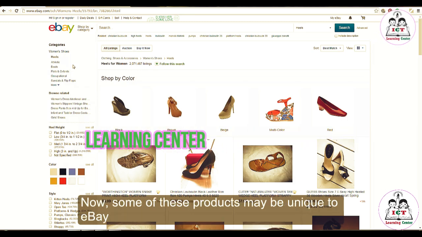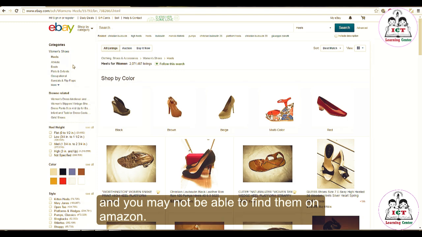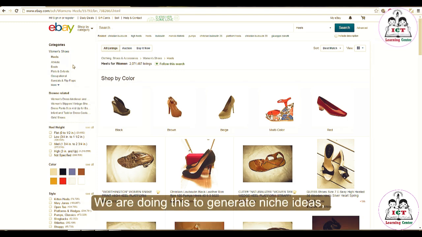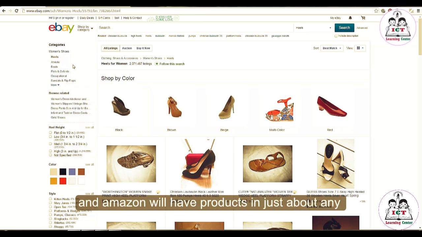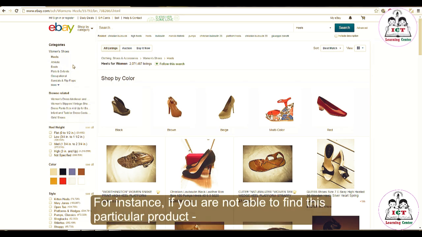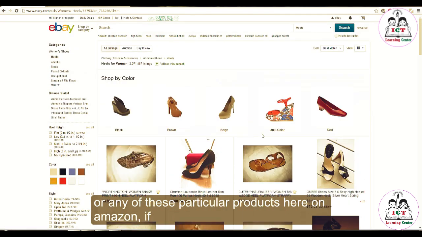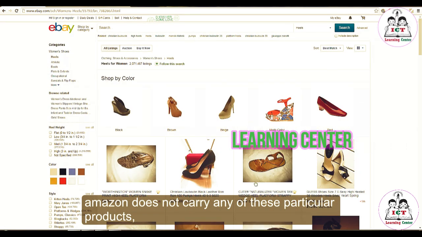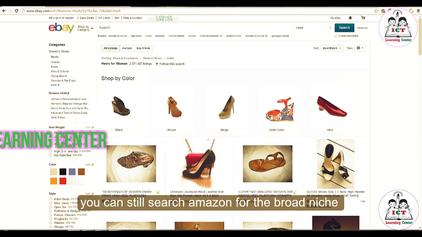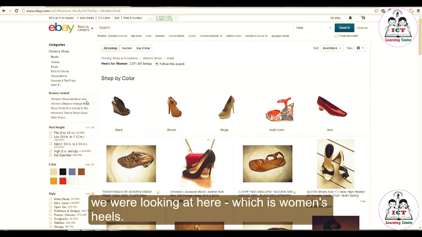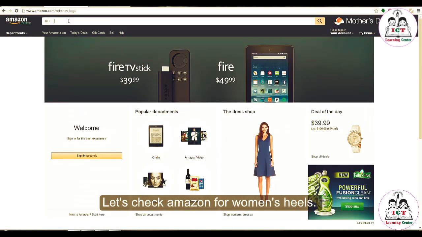Now, some of these products may be unique to eBay and you may not be able to find them on Amazon. But that's not what we are interested in. We are doing this to generate niche ideas, and Amazon will have products in just about any niche that you find on eBay. For instance, if Amazon does not carry any of these particular products, you can still search Amazon for the broad niche we were looking at here, which is women's heels. Let's check Amazon for women's heels.